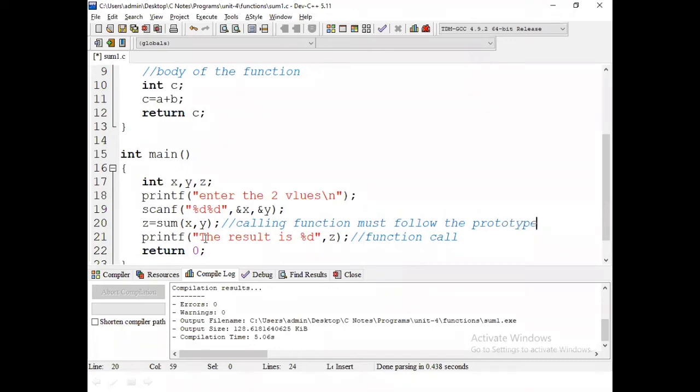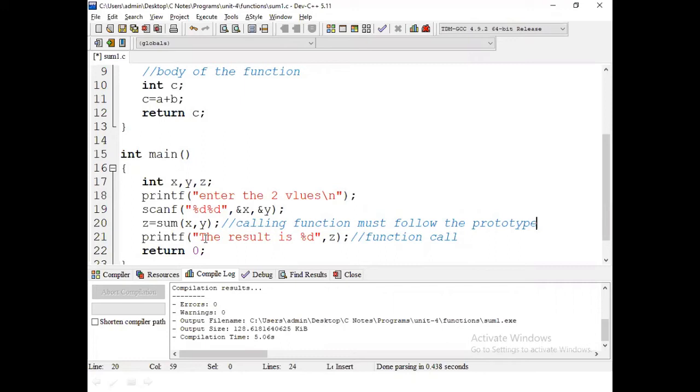Prototype means how the function is declared and how it is defined; the call must follow the definition and declaration types.